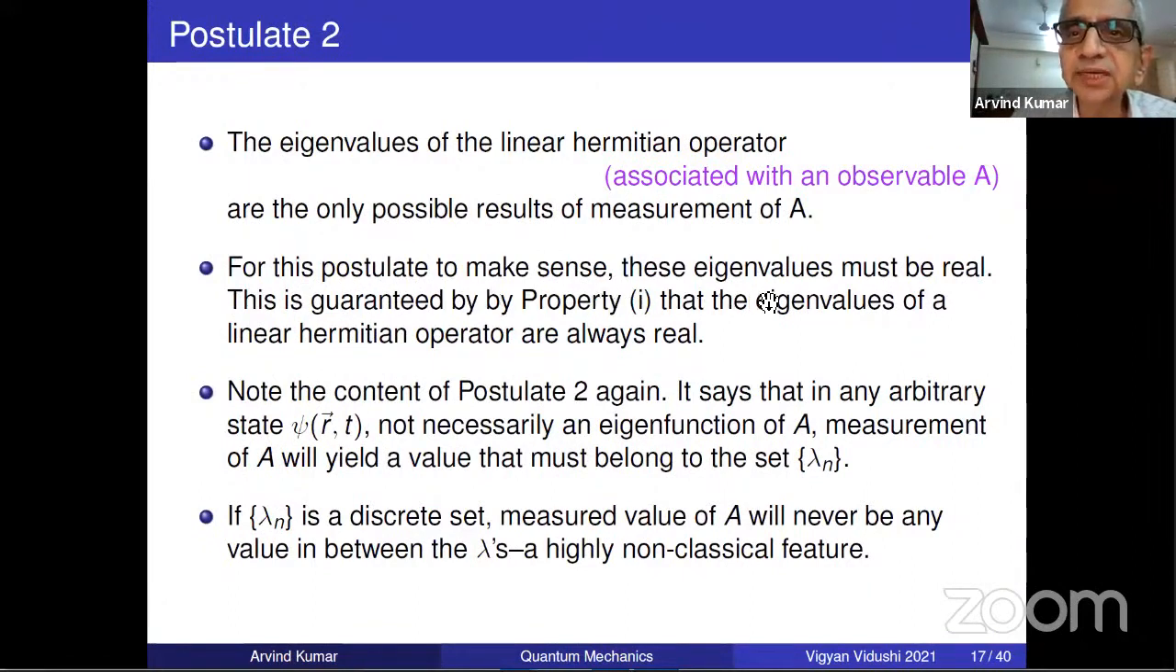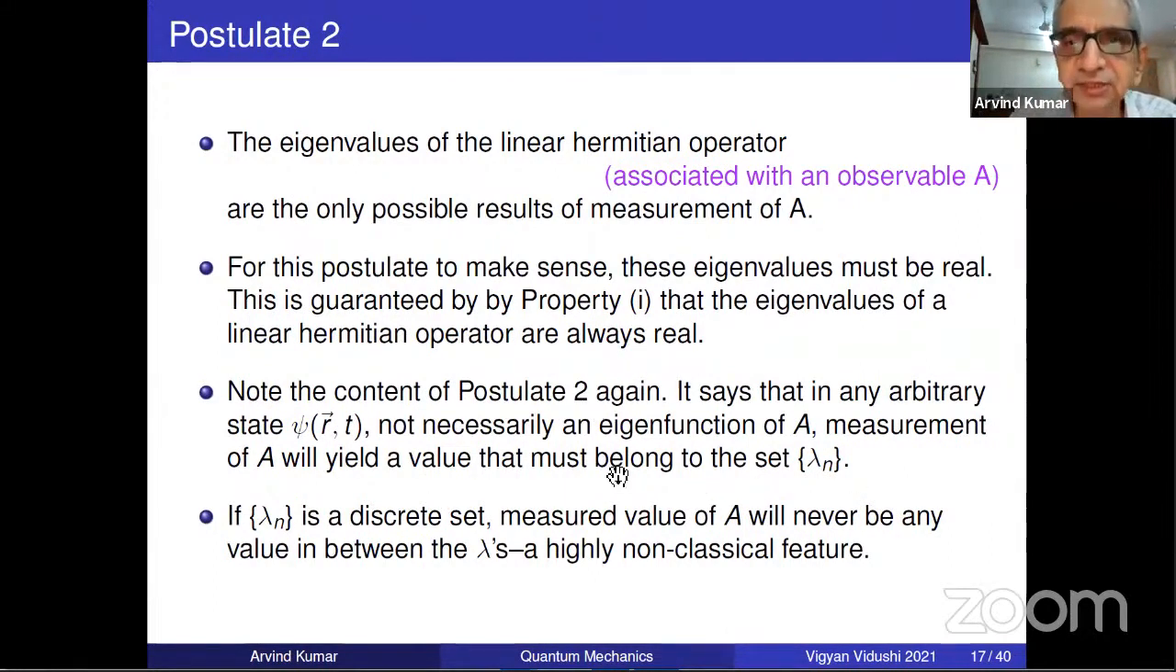For this postulate to make sense, these eigenvalues must be real. So this is guaranteed by the property. I wanted to see postulate 2's content again. It is not saying only an eigenfunction. When a state is an eigenfunction, then it gives you a measurement that is an eigenvalue of this. No. It says it may be in any state, but measurement will give me only the eigenvalue. It's an amazing postulate. It says that in any arbitrary state, not necessarily an eigenfunction of A, measurement of A will yield a value that must belong to this set.